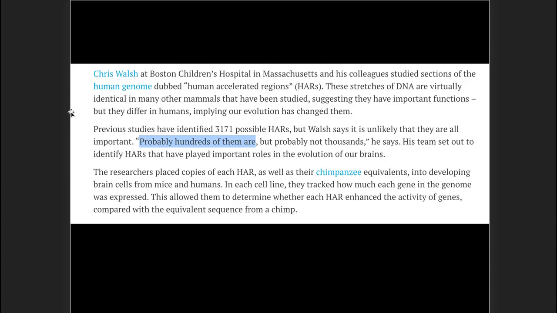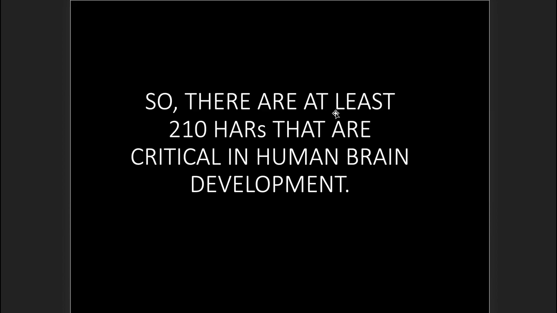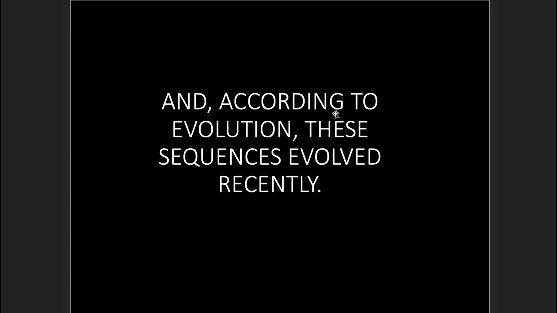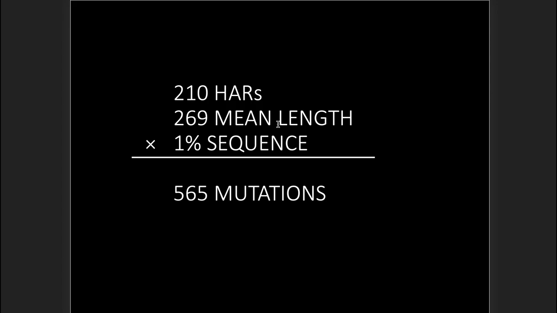So there are thousands of these HARs, and what they identified were several hundreds that were probably important in the development of the human brain. In fact, conservatively, they boiled it down to 210 HARs that are significantly important, okay? There are at least 210 HARs that are critical in human brain development. And according to evolution, these sequences evolved recently and rapidly. How long are these HARs? Well, the median value is 269 nucleotides. The average, of course, would be much larger than that. So let's just use 269 as the mean length to be conservative.